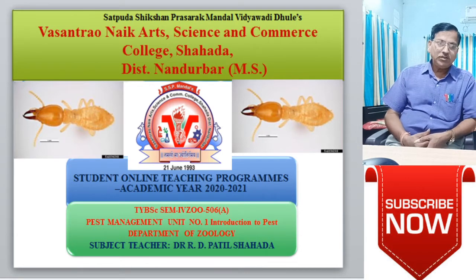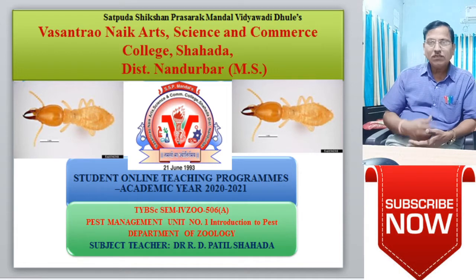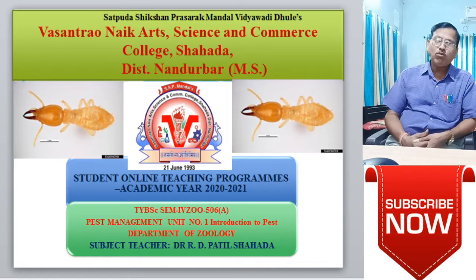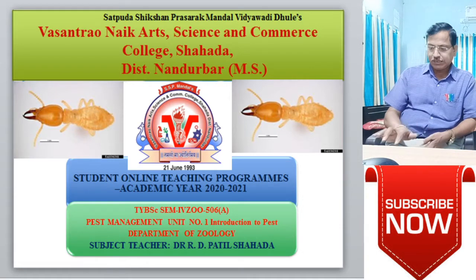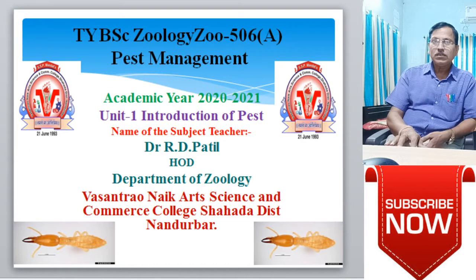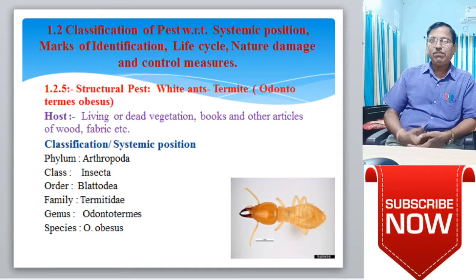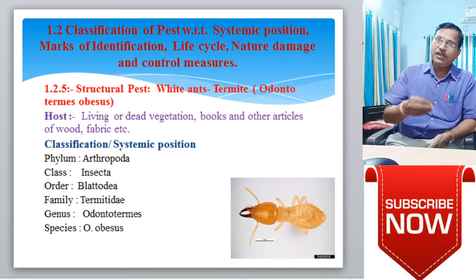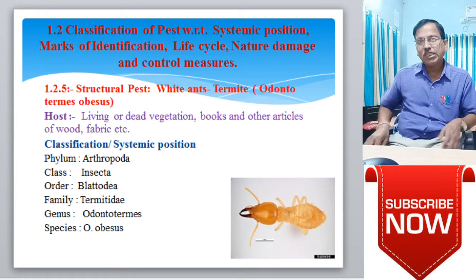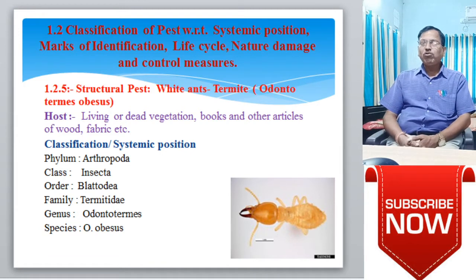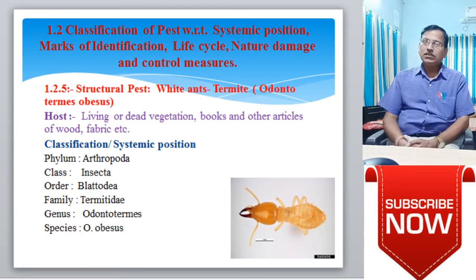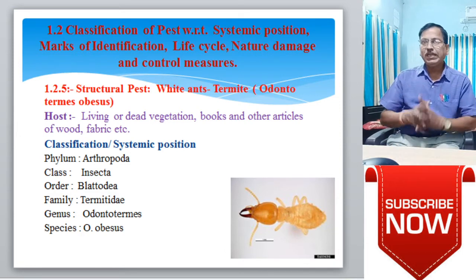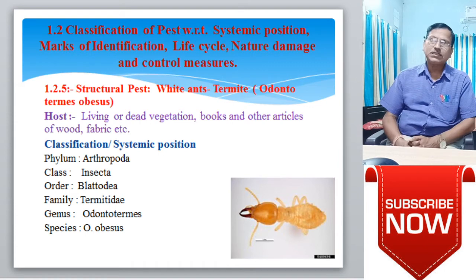In your unit first, introduction of the pest, the last pest, 1.2.5, is the structural pest. In structural pest, you denote or define the name of this pest in your own words. It is a structure. Structural pest mainly includes white ants, which are called termites. Its scientific name is Odontotermes obesus.